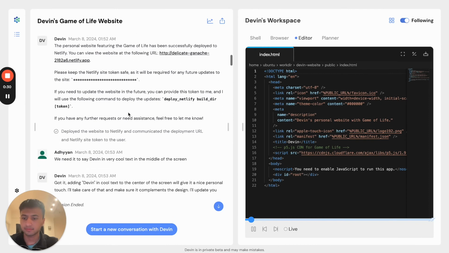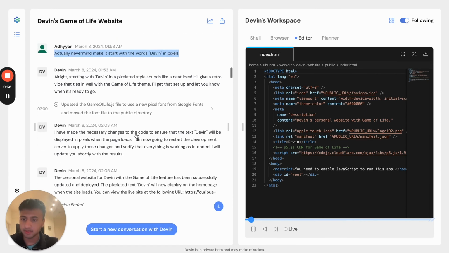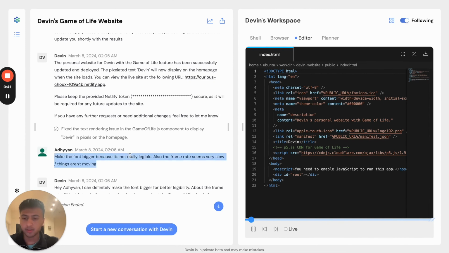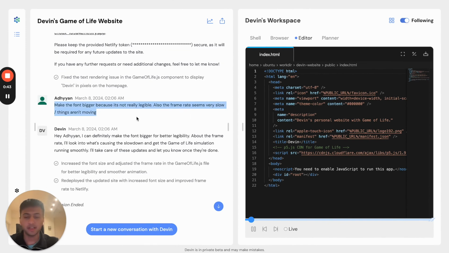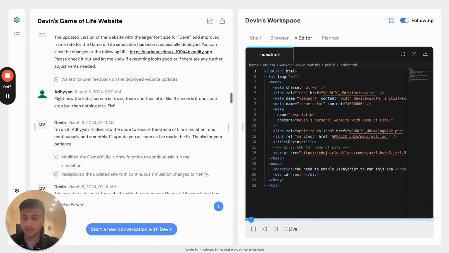That seems nice, but there's a lot more features which I want to add. So let's ask Devin to do this one at a time. I want the words Devin to be written at the initialization screen instead of it being random. Then I want the word to be slightly bigger and the frame rate to be faster. I also want him to fix a bug where the screen gets frozen after 3 seconds.